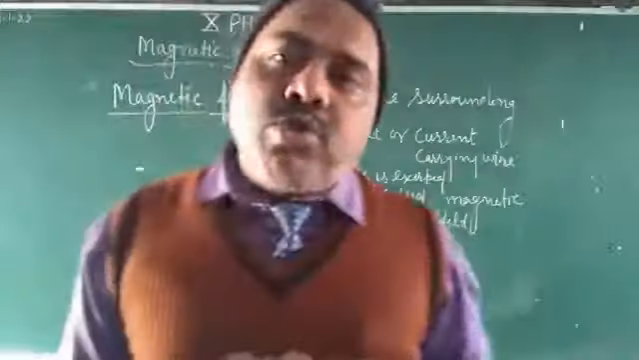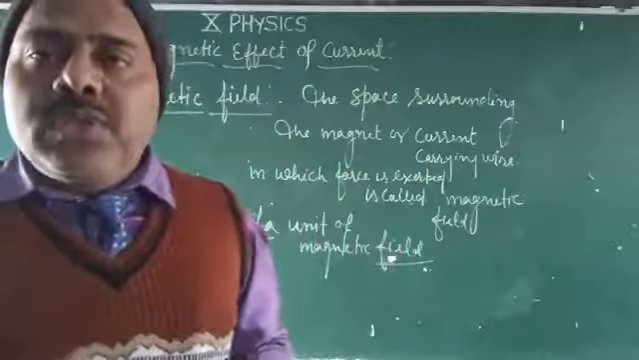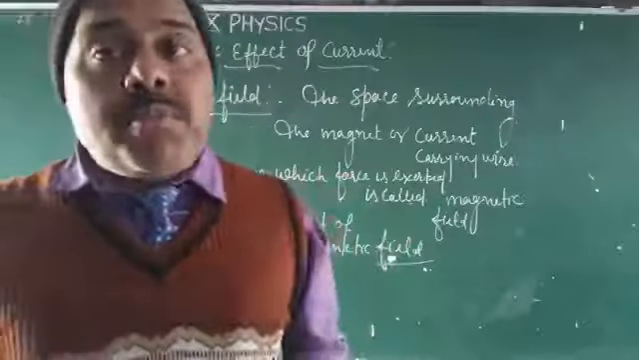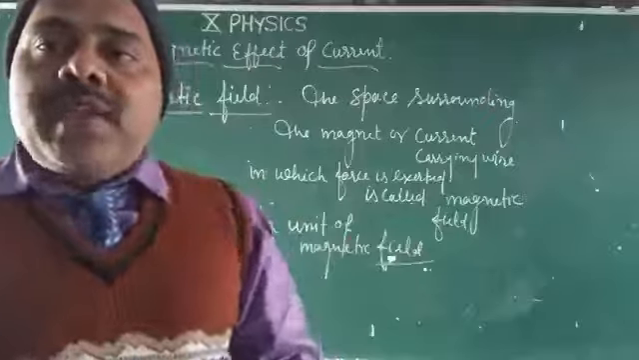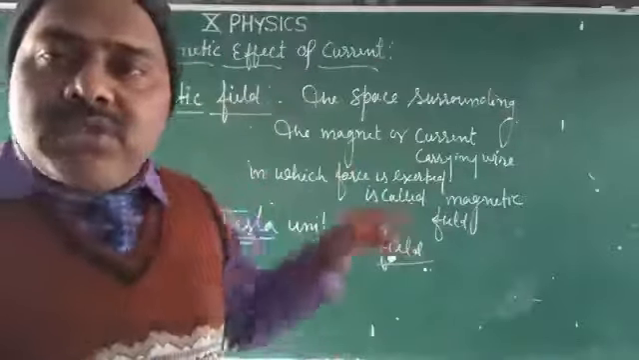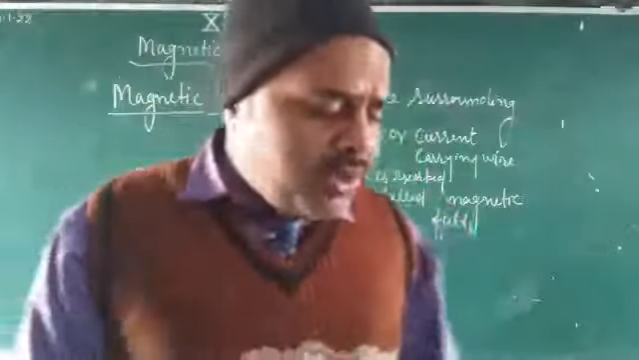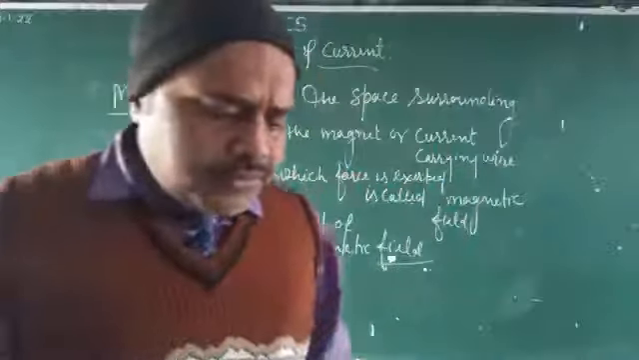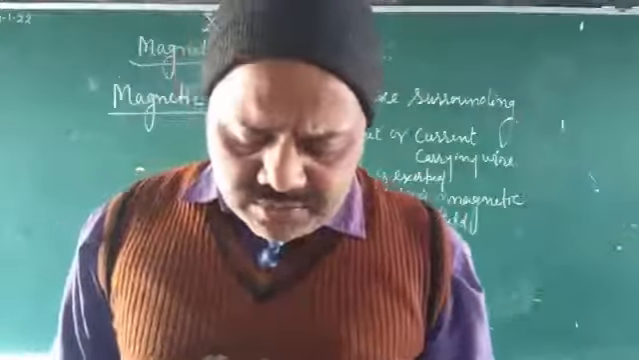Gauss is also the name of a scientist. Tesla is also the name of a scientist. Both are units of magnetic field, and Weber per meter square is also a unit of magnetic field. You will study Weber in higher classes. Weber is the SI unit of magnetic flux, but Weber per meter square is the SI unit of magnetic field also. Now here you will see Oersted's experiment to find the magnetic effect of electric current.